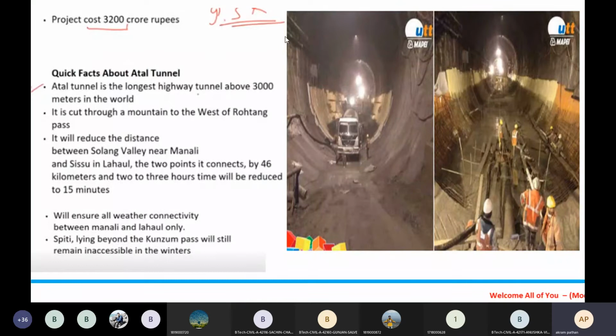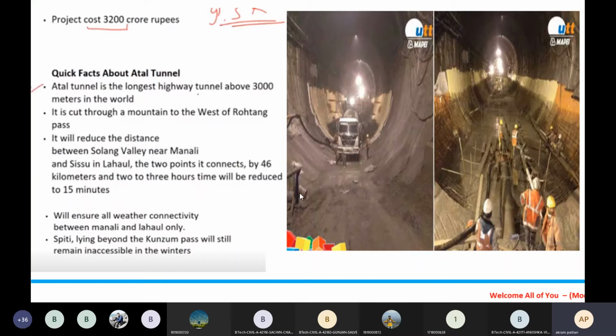Then if you see here, we have the quick facts about the Atal tunnel. The Atal tunnel is the longest highway tunnel above 3,000 meters in the world. It cuts through the mountain to the west of the Rohtang Pass. It will reduce the distance between Solang Valley near Manali and Sissu in Lahul.